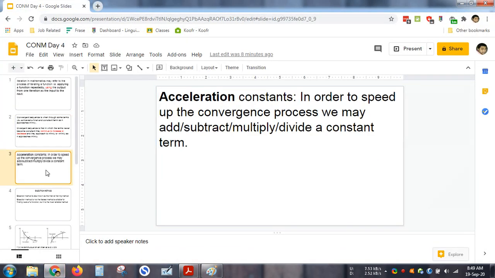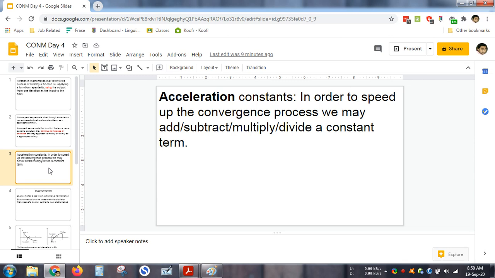Now, what are acceleration constants? These are sort of catalysts. If you have done chemistry, then you know that catalysts are substances that we add to the equations in order to accelerate the process. It will not impact the algorithm, but it will only accelerate the steps required to get the output.